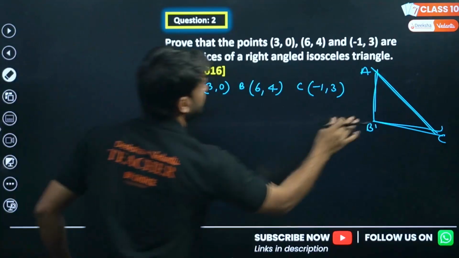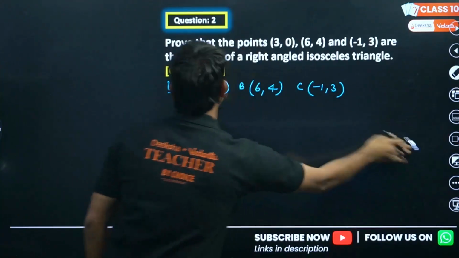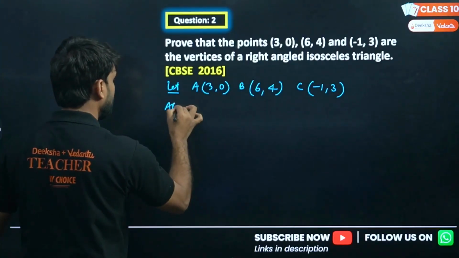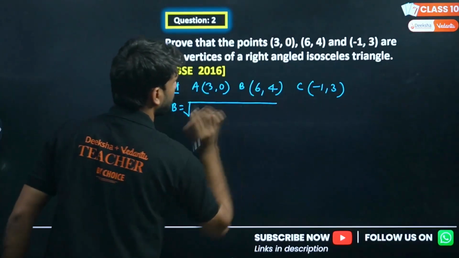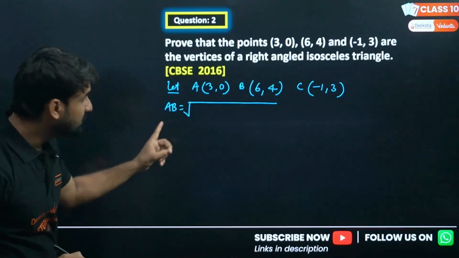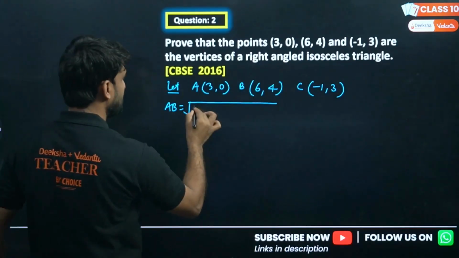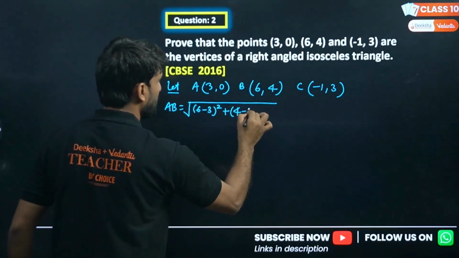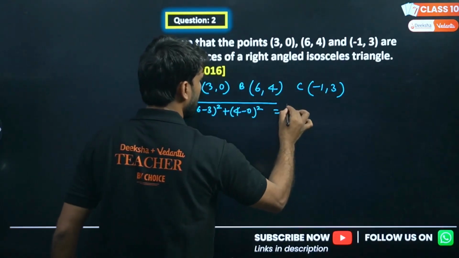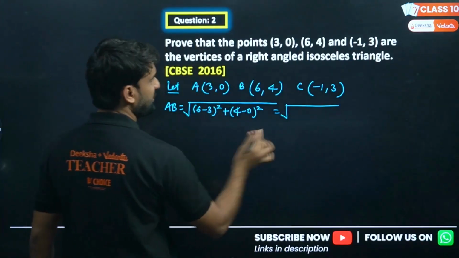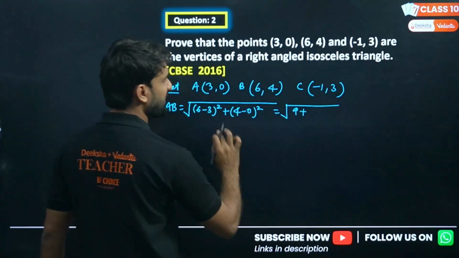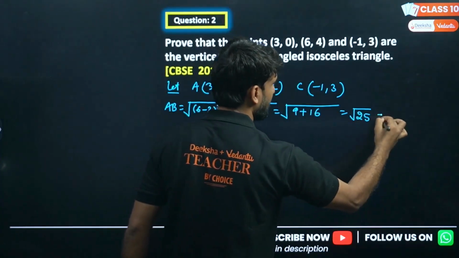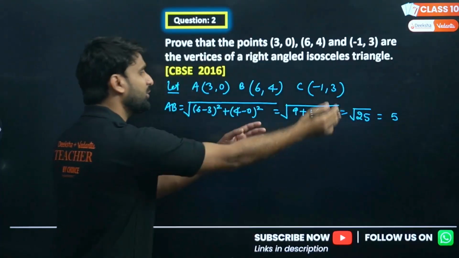Okay, so let's find out the distance here first. What will be the distance AB here, my dear lovely kids? AB will be under root, B will be (x2, y2), so (6 minus 3) whole square plus (4 minus 0) whole square. 6 minus 3 is 3, 3 square is 9, plus 4 minus 0 is 4, 4 square is 16. So we are getting under root 25, which is 5 units.